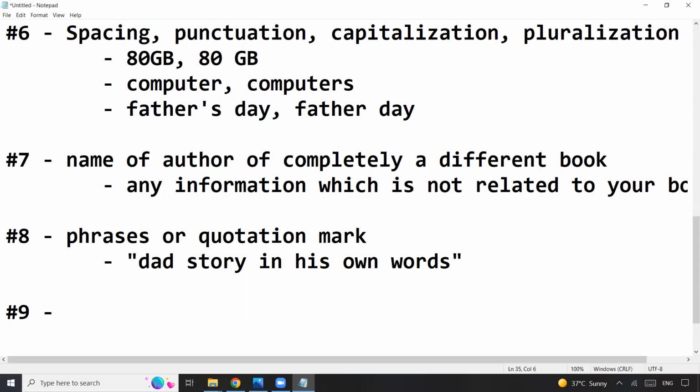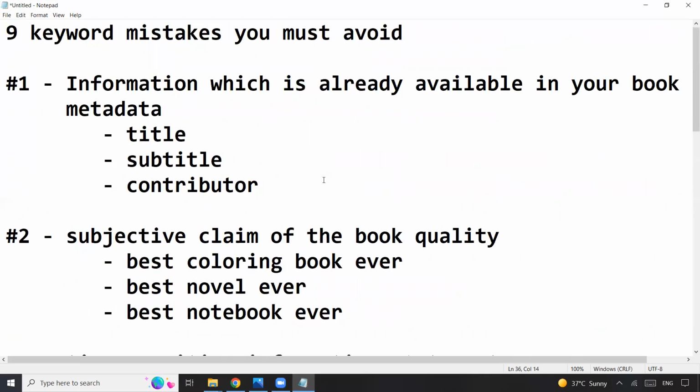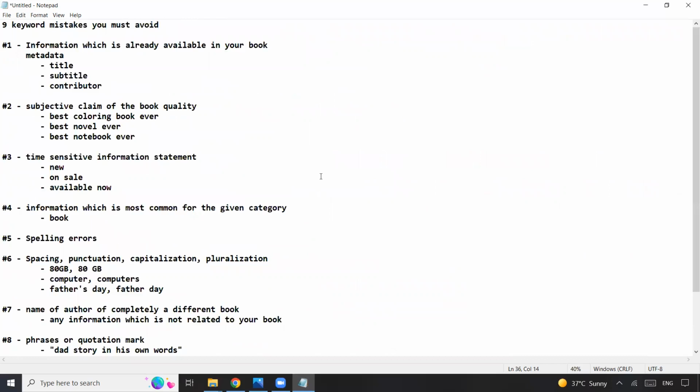Then the number 9 mistake is don't use the programs that are run by Amazon. So number 9 is don't use Amazon program names, say for example, KDP Select and so on. So yes, these are the 9 mistakes that we must take into consideration while filling in those 7 keyword boxes.